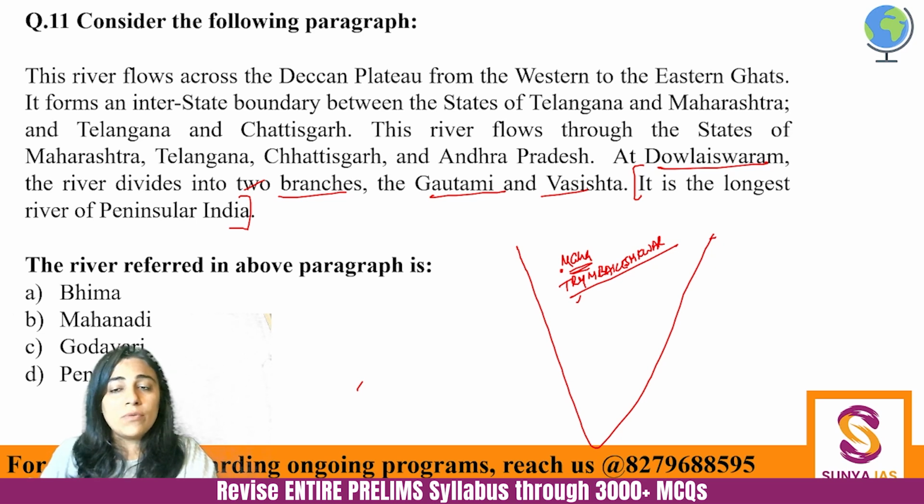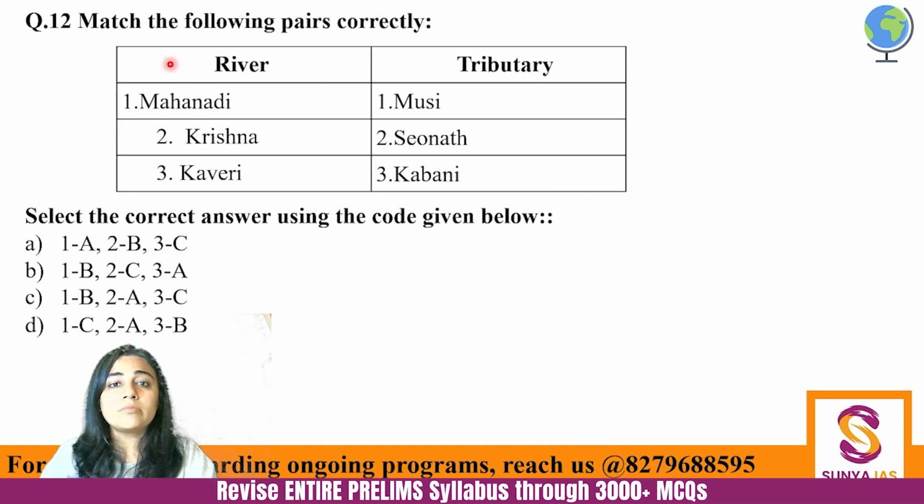ठीक है. But overall, Godavari is called Dakshin Ganga because of the volume of Godavari river itself. So, answer to this is Godavari, very important river, most important river for South India. Where does it start from? It starts from Trimbakeshwar. Chalo, next पे चलो.